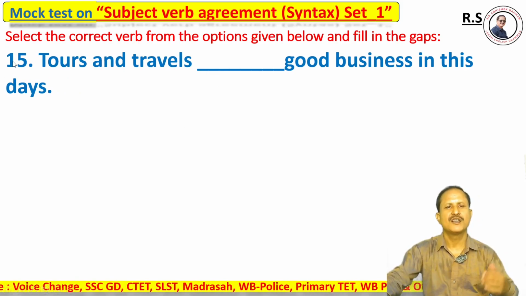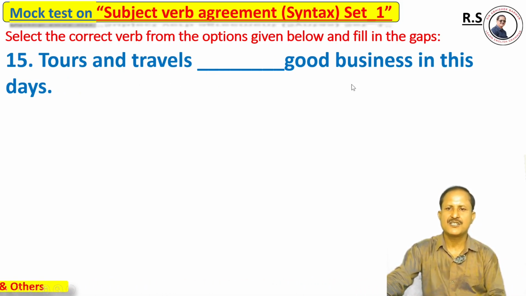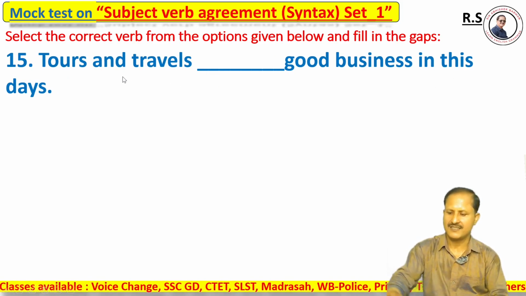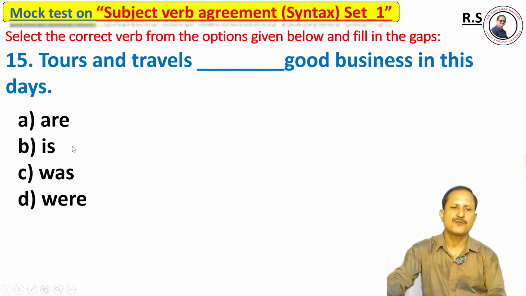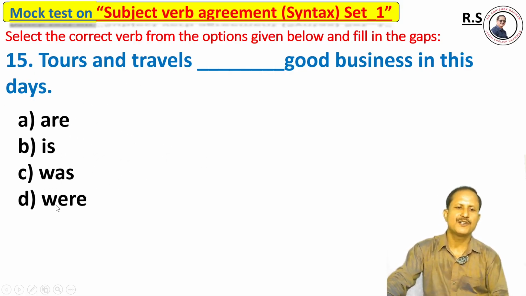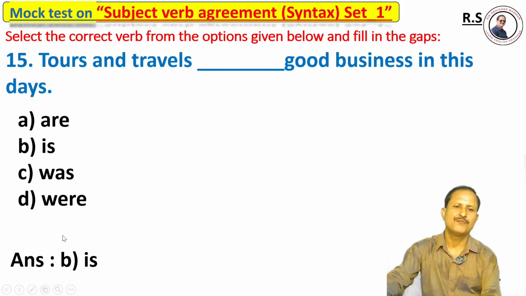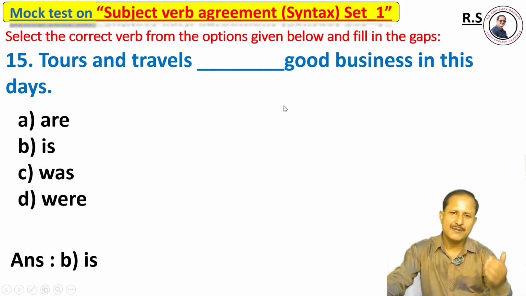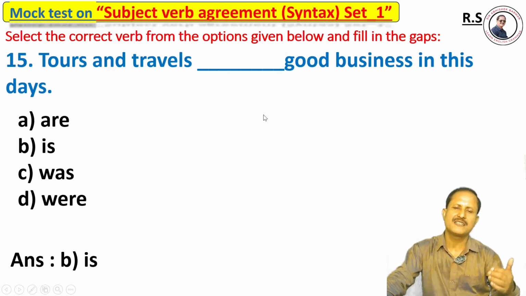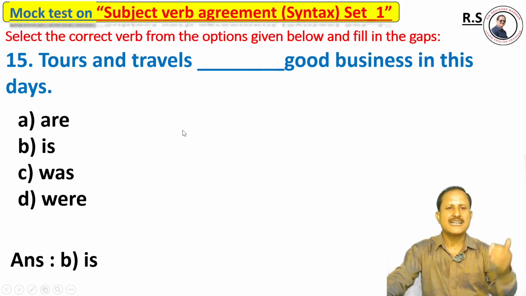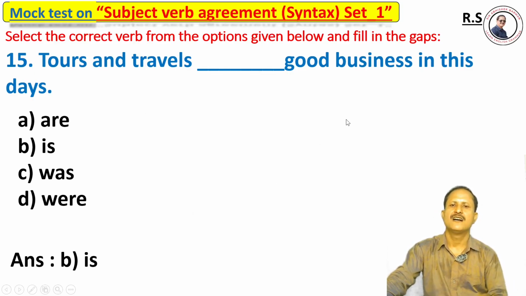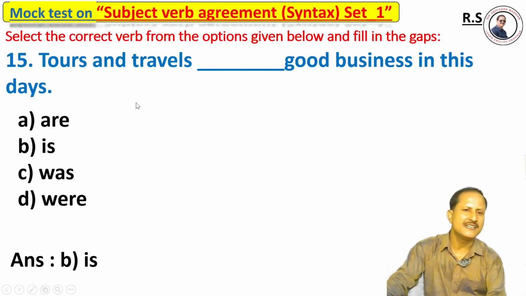Question number 15. Tours and travels dash good business these days. Options: option A are, option B is, option C was, option D were. Tours and travels, option B, is. United, it gives a singular meaning. It indicates a singular subject, and that's why it seeks a singular verb. Tours and travels is good business.